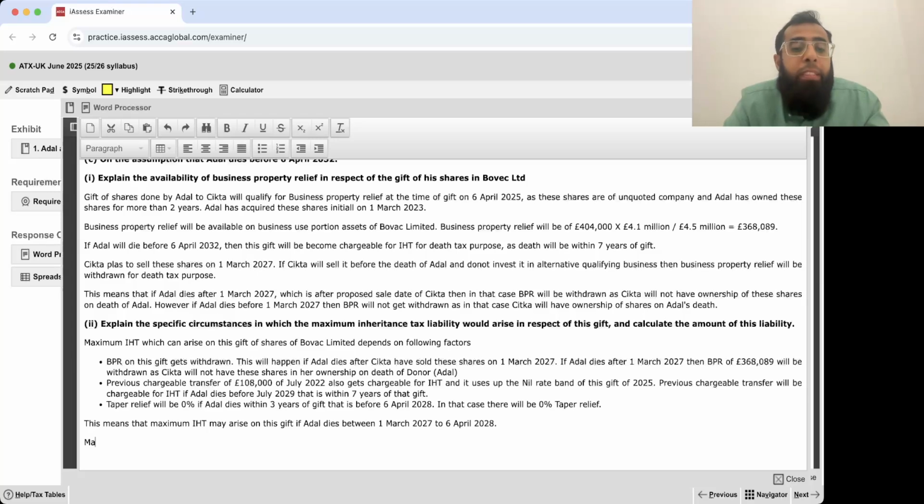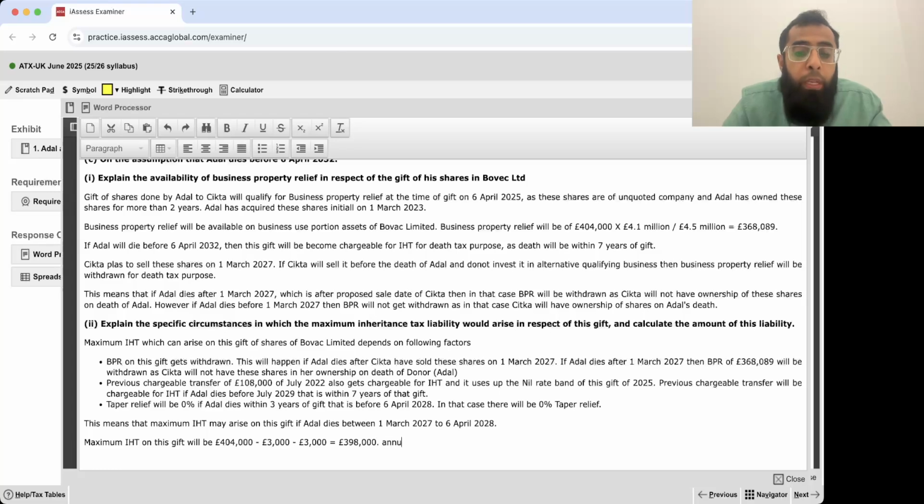Now, maximum IHT on this gift will be, okay, 404,000 was the value of transfer, less 2 years' annual exemption. Annual exemption of 2 years, because there is no other gift done around it. 3,000 each. So that gives us 398,000.